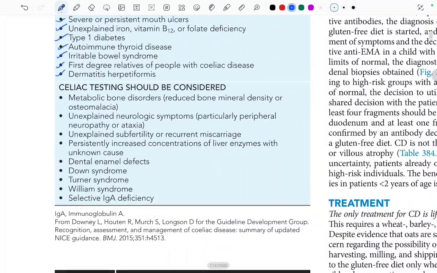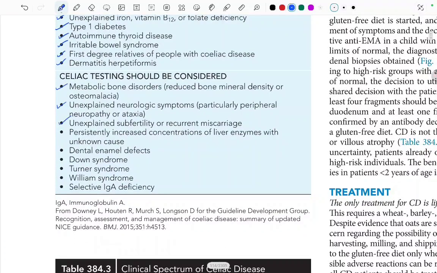Testing should also be considered in metabolic bone disorders like reduced bone mineral density or osteomalacia, unexplained neurologic symptoms, particularly peripheral neuropathy or ataxia, unexplained subfertility or recurrent miscarriage, persistent increased liver enzymes with unknown cause, dental enamel defects, Down syndrome, Turner syndrome, Williams syndrome, and selective IgA deficiency.